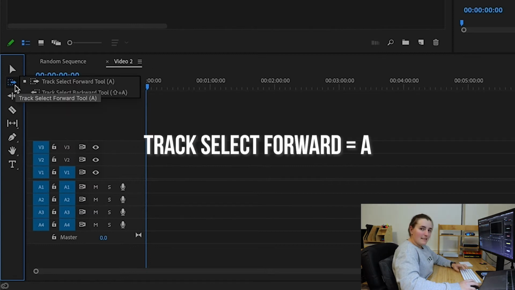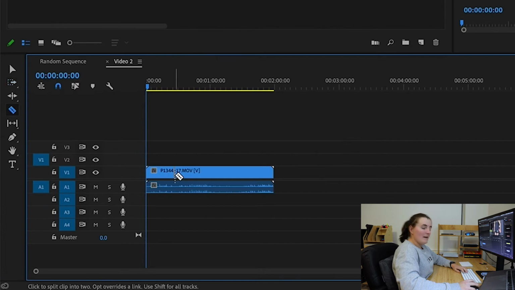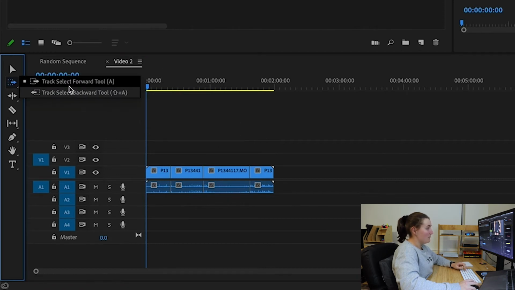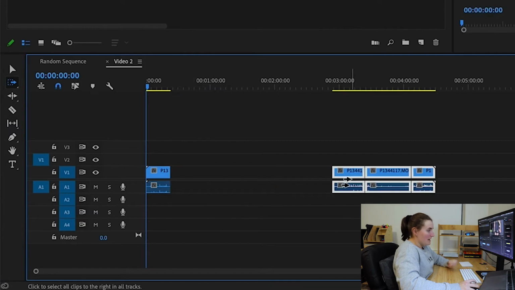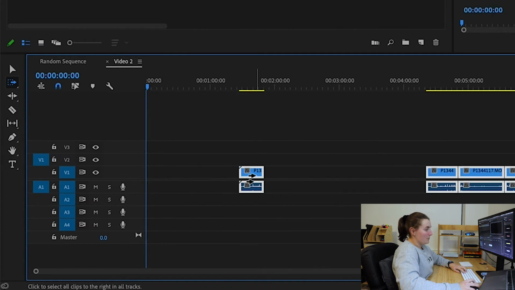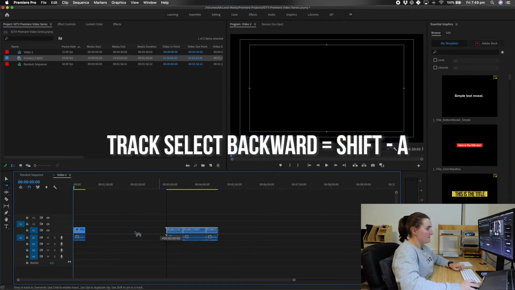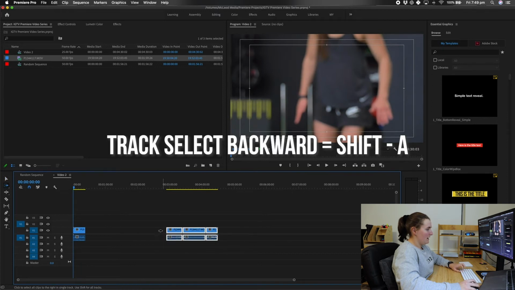Here we have our track select forward or our track select back. If I have some clips down in my timeline and I want to split them up, so I've just cut through that timeline, now if I click A, which is track select forward here, the keyboard shortcuts are actually next to the tool if you hover over them or hold your click. What this means is if I click the second clip in the timeline, it will move everything this way. There we go, like that. So it's super easy if you need to make a gap in the space. It moves everything down the timeline really quickly. Now if I hold Shift A here, that will allow me to move a track backwards.